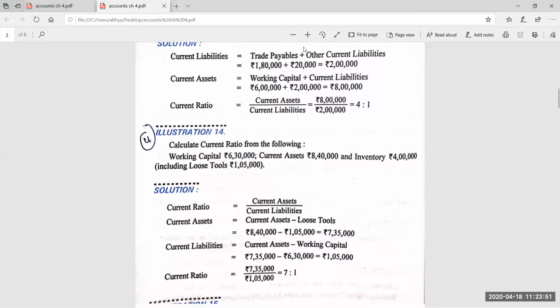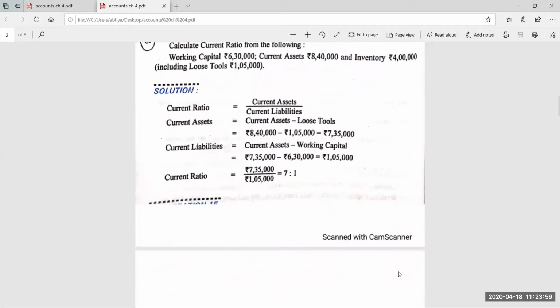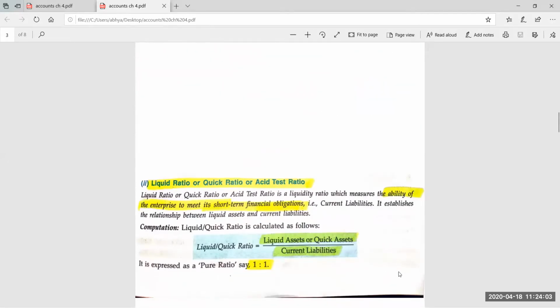Today's topic is liquid ratio. The alternate name of liquid ratio, write down everyone. Alternate name of liquid ratio is quick ratio or acid test ratio.